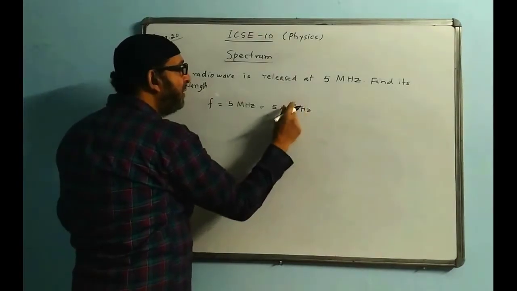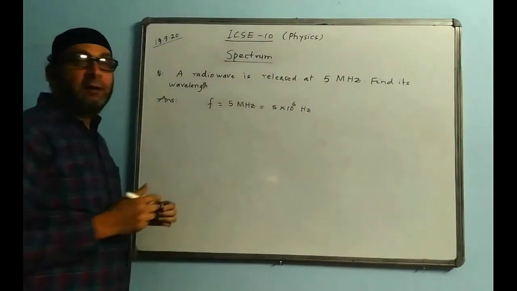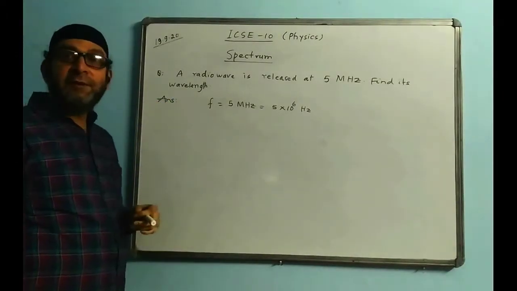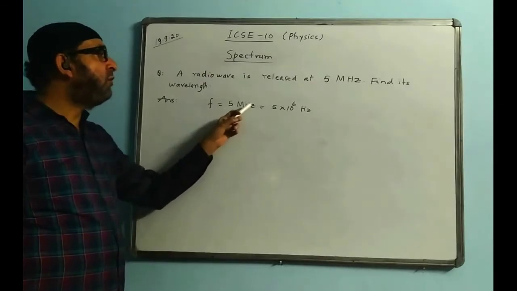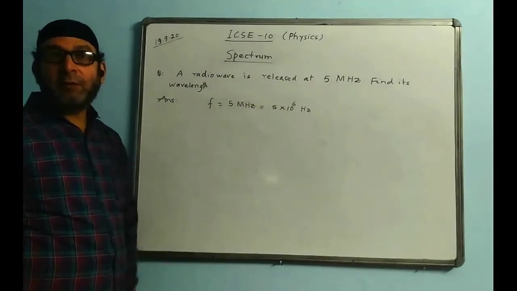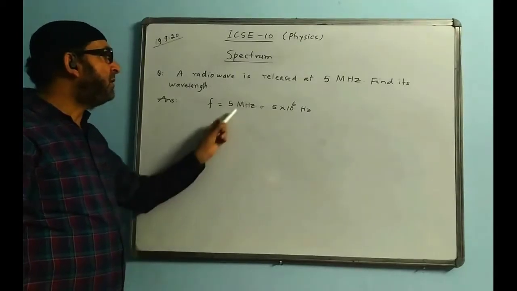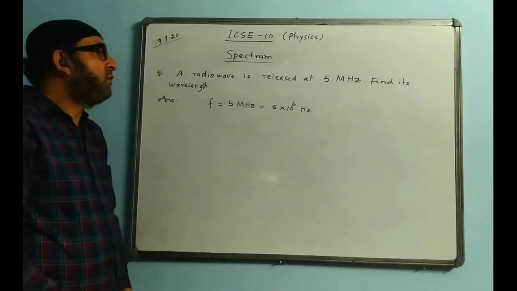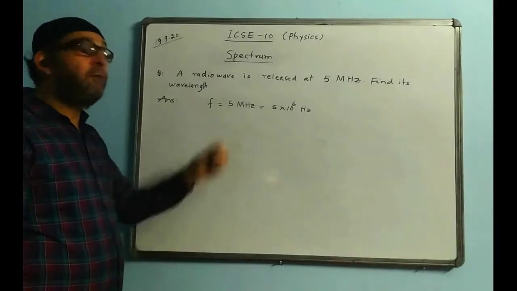Mega value is 10 to the power of 6. If it is given in gigahertz, it becomes 10 to the power of 9. If it is kilo, we will be writing 10 to the power of 3. So it is mega, so mega value is 10 to the power of 6. Please remember that. You used to do this in class 9, so the value is important, you must remember it.